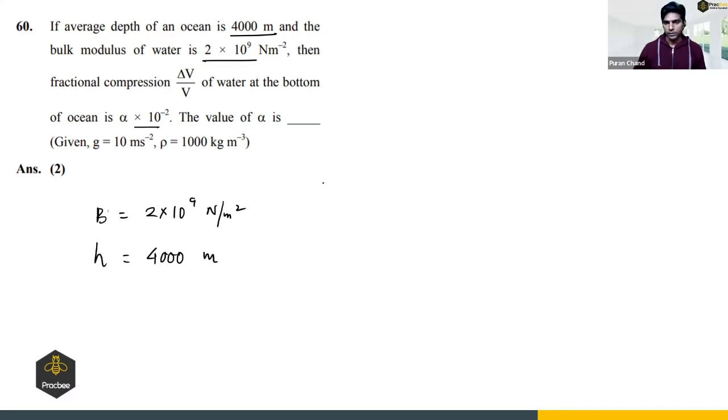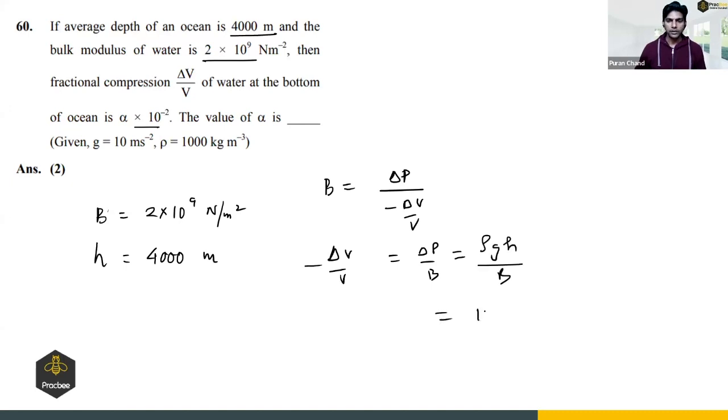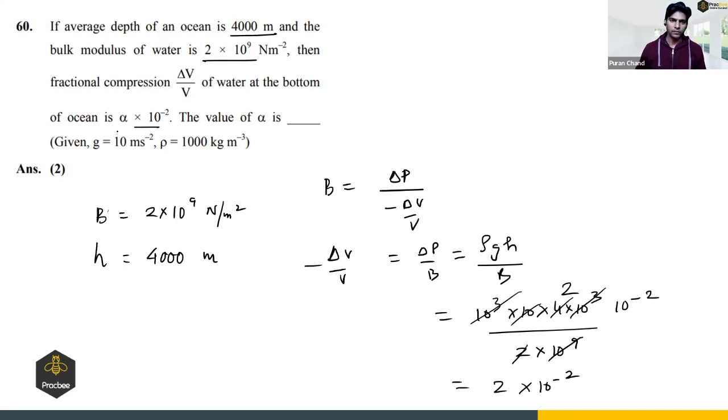We know that bulk modulus is excess pressure divided by fractional change in volume. So delta V by V will be delta P by B. And delta P will be rho g h. Rho is 10 raised to power 3, g is 10, h is 4 into 10 raised to power 3, and bulk modulus is 2 into 10 raised to power 9. If I eliminate this, it will become 10 raised to power minus 2, and this will become 2. So 2 into 10 raised to power minus 2. So alpha will be 2. Is it clear? Yes. That is the last question.